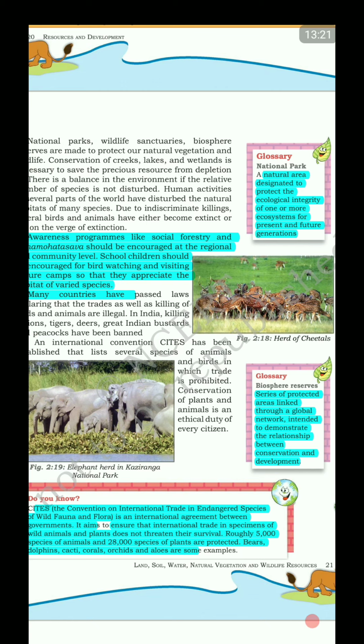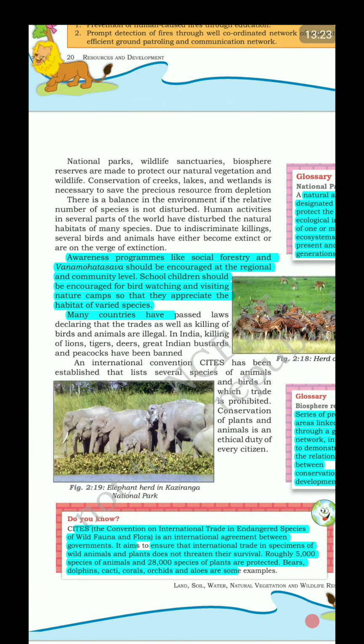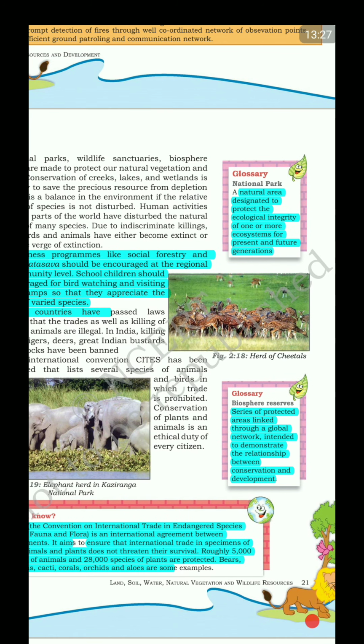Finally, coming to some of the methods. Before that, let's discuss some of the glossaries, like what is a national park. A national park is a designated area to protect the ecological integrity of one or more ecosystems for present and future generations. What is a biosphere reserve? A series of protected areas linked through a global network intended to demonstrate the relationship between conservation and development.